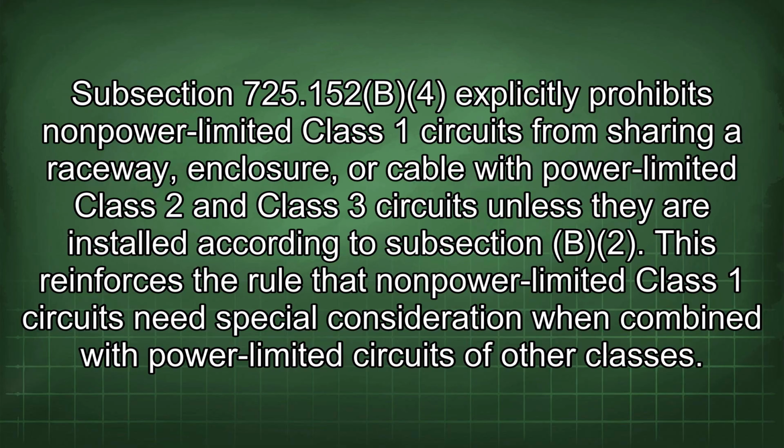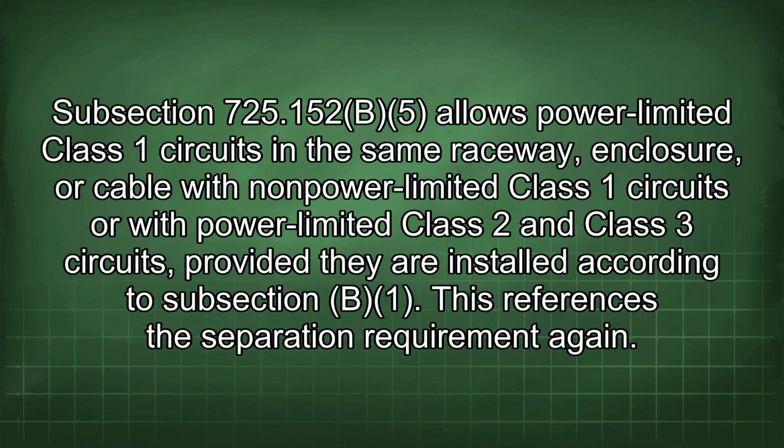Subsection 725.152(B)(4) explicitly prohibits non-power limited Class 1 circuits from sharing a raceway, enclosure, or cable with power-limited Class 2 and Class 3 circuits unless they are installed according to subsection B2. This reinforces the rule that non-power limited Class 1 circuits need special consideration when combined with power-limited circuits of other classes.